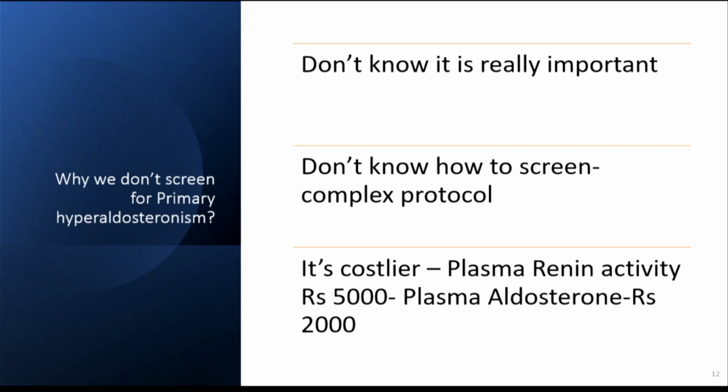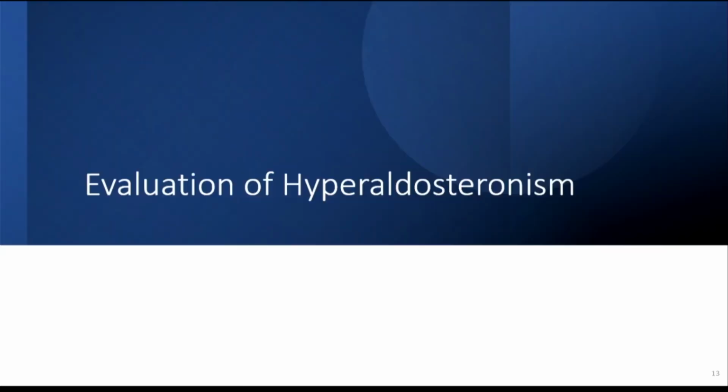Or maybe in some patients, the reason is the cost. Plasma renin activity is around 5,000, aldo is around 2,000, so altogether more than 7,000 cost. So at least I think these two things are not that difficult, and we'll make sure that you all understand these two and start screening at least in a few patients who can afford this testing.